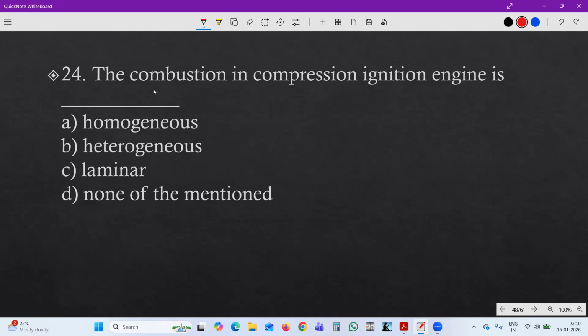Next one, 24. The combustion in a compression ignition engine, CI engine, is homogeneous, heterogeneous, laminar, or none of the above. So let's see the answer. For a compression ignition engine, it's heterogeneous in nature, not homogeneous.